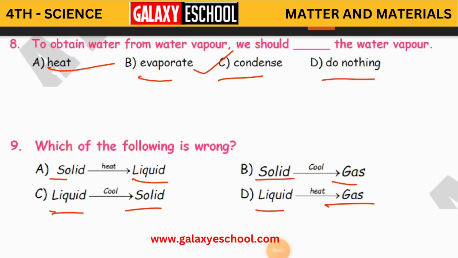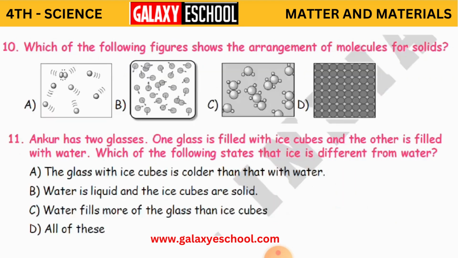What will be the correct answer, children? I mean, which statement is wrong? That is statement B. Solid after cooling down becomes gas. So this is wrong. So this is our answer. Clear, children? Now, we will move on to the 10th question.